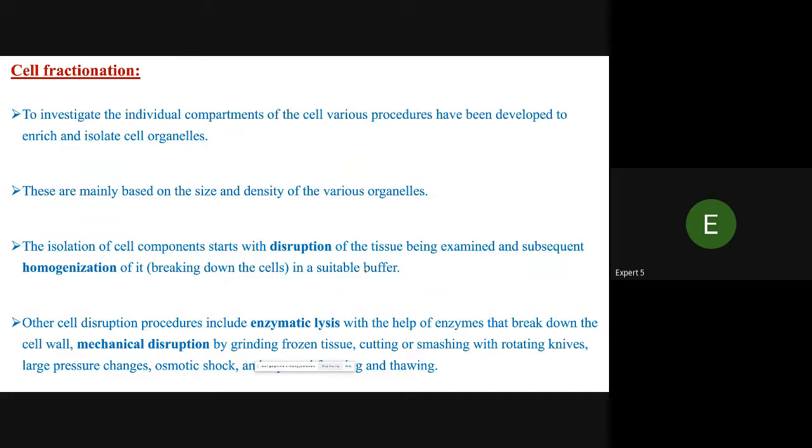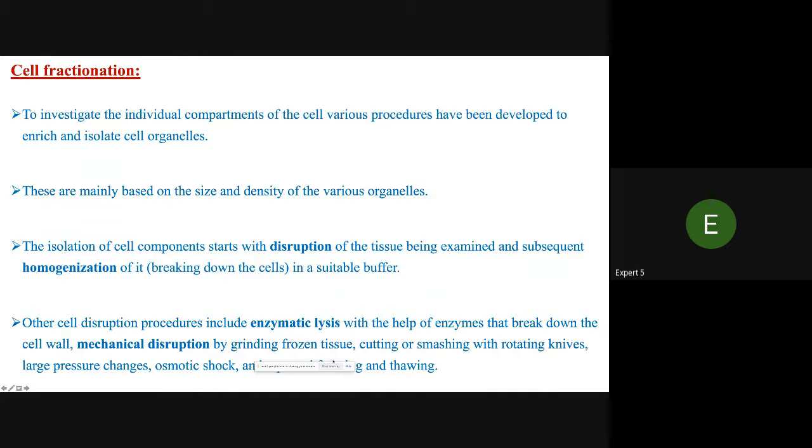To investigate the individual compartments of the cell, various procedures have been developed to enrich and isolate the cell organelles. These are mainly based on the size and density of the various organelles. The isolation of the cell components starts with disruption of the tissue being examined and subsequent homogenization, breaking down of the cell in a suitable buffer.